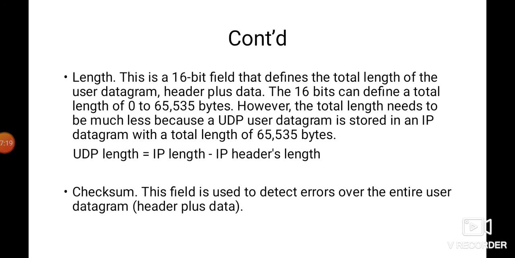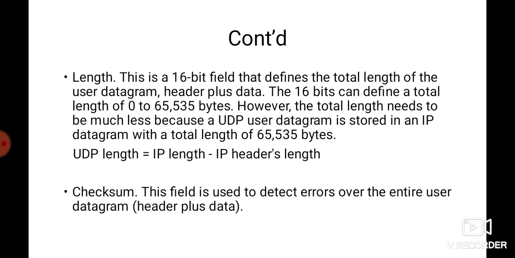Next we have length. Length is again a 16-bit field which defines the total length of the user datagram. The total datagram is header plus data. The 16 bits can define a total length of 0 to 65535 bytes. However, the total length needs to be much less because a UDP user datagram is stored in an IP datagram with a total length of 65535 bytes.